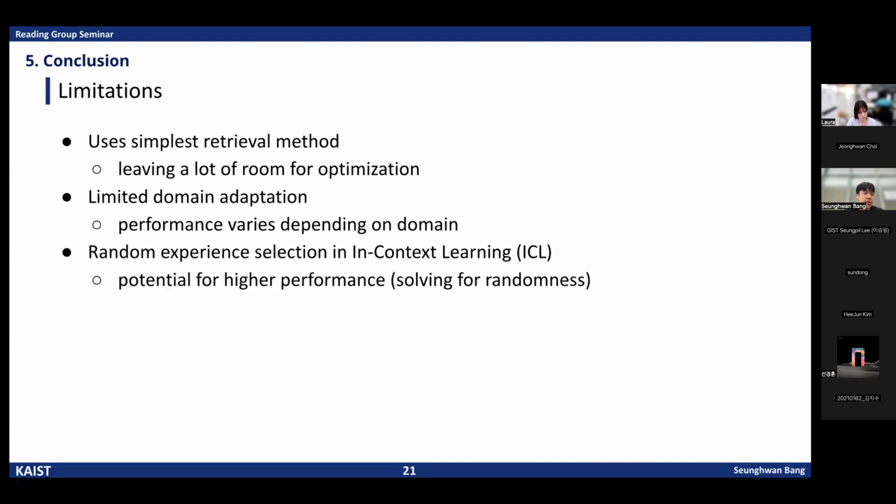However, there are some limitations. The model currently uses relatively simple retrieval methods, so there is room for optimization in retrieval quality. Second, the domain adaptation ability is still limited. Performance may vary depending on the dataset or topic domain. Lastly, the in-context learning examples are randomly selected, so there's potential to improve further by controlling the experience selection process.